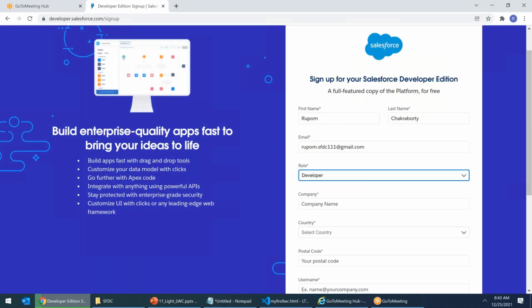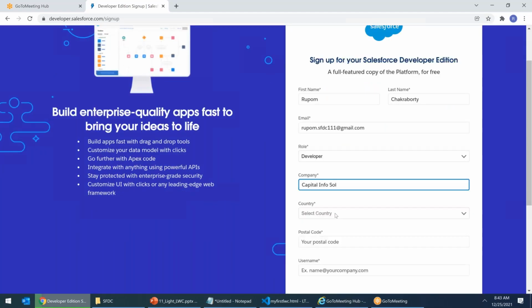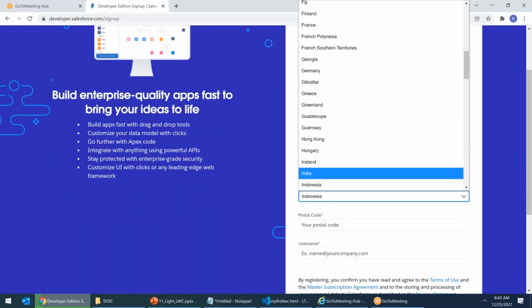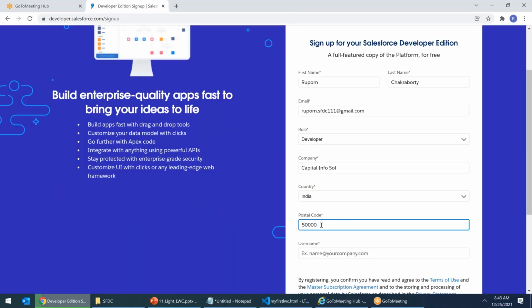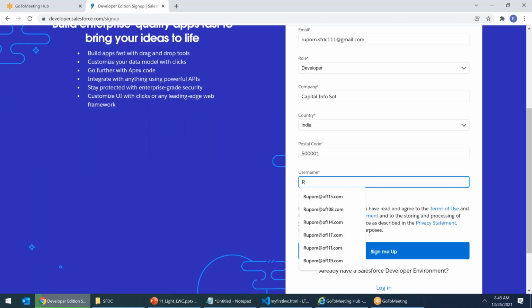Company name, Capital Info Solution. Country, India. Postal code 50001. Username, Rupam@LT123. Your batch ID is 123.